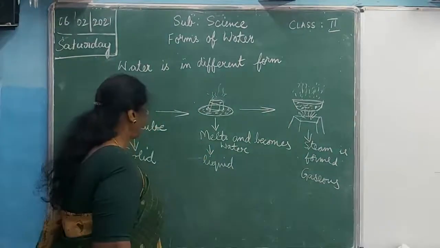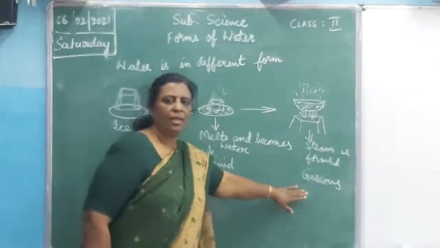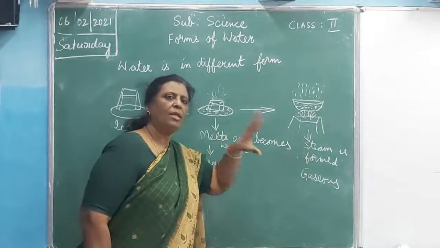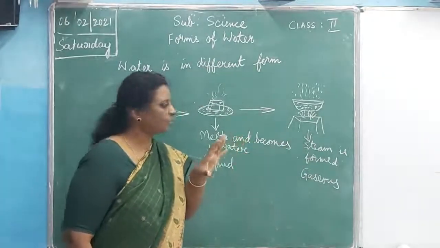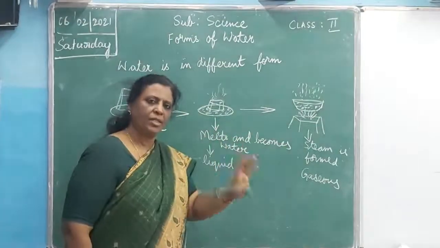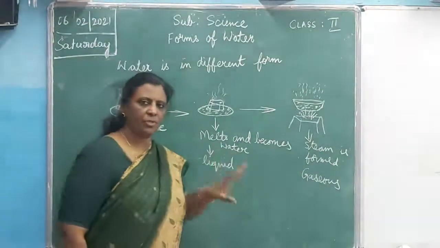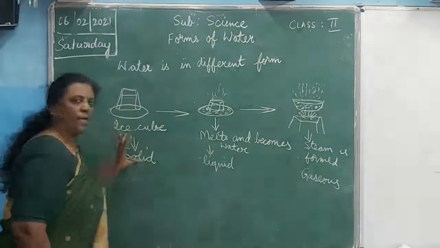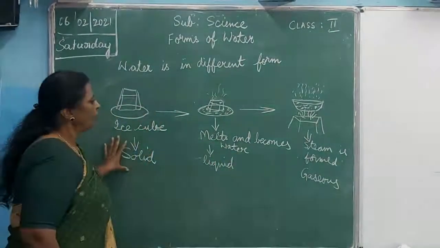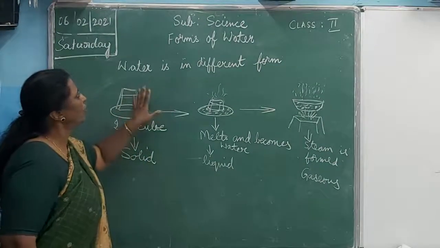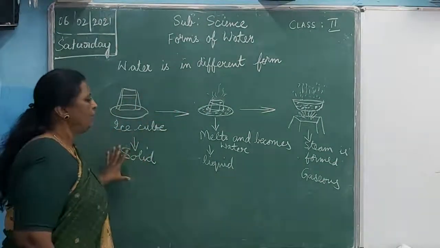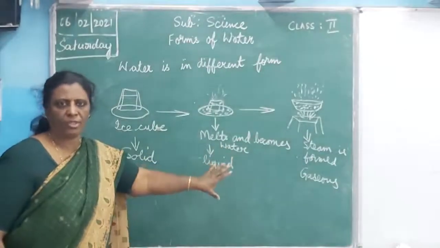Here we can see the solid, liquid and gaseous form. It's all the same water. Whether it is steam, it is water; liquid, it is water; ice cube, it is water. These are the different forms of water.